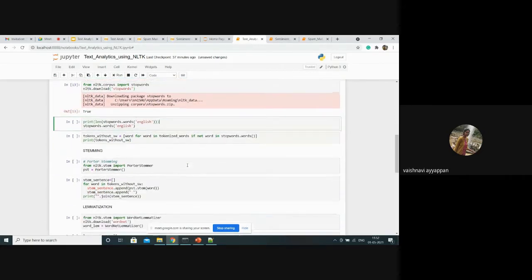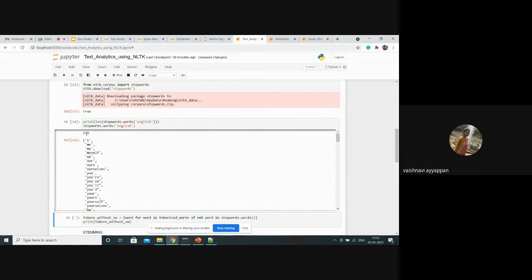Next, in stop words, I have already said there are 16 different languages. For 16 different languages, the NLTK maintains the stop words. Here we are going to discuss only the English language, so I am giving English as the input for the stop words. Here I'm printing the length of the stop words: how many stop words are in the English language? Then I'm printing what the stop words in English are. Totally 179 stop words in the English language, and these are the stop words.